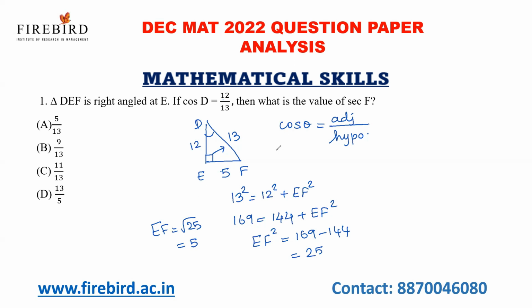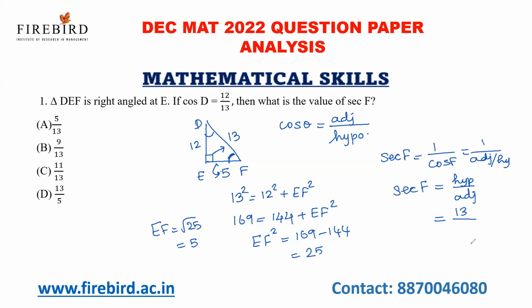Now they are asking, what is secant F? Secant theta is nothing but 1 by cos theta. As I told you, cos theta is adjacent by hypotenuse, so secant F is equal to hypotenuse by adjacent. The hypotenuse in this diagram is DF and its measure is 13. The adjacent for angle F is 5. So 13 by 5 is your answer. Your answer is option D.